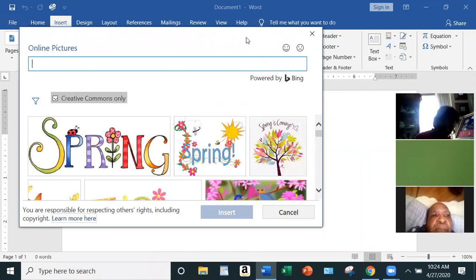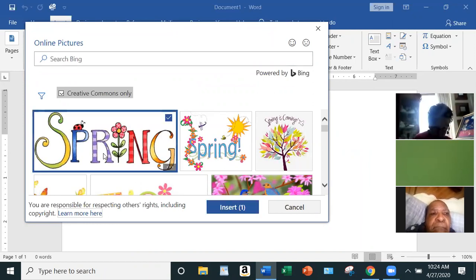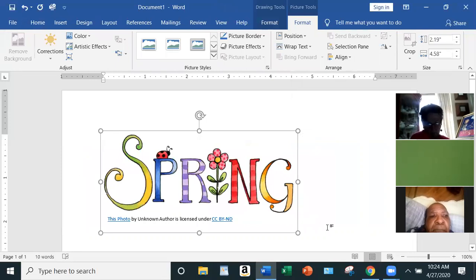All right, so as you can see, all these different pictures came up. Now, if you want to insert a picture, you click on the picture you like. So let's use this first one here. And normally it would say Insert. You have to click on that. And there we go.